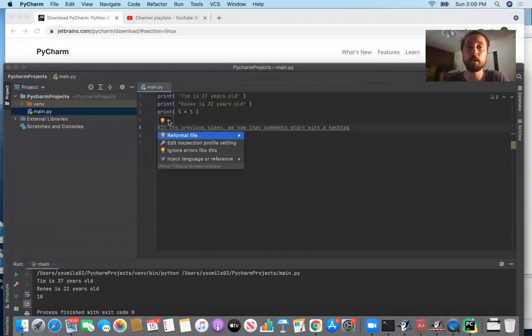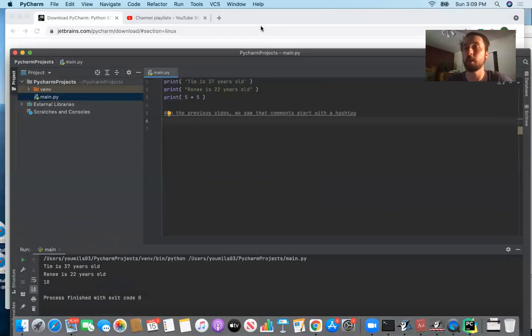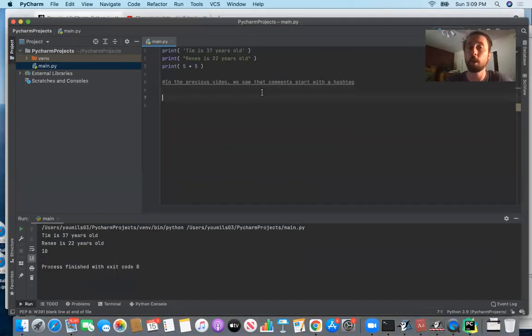And basically what option it'll give you is, if you don't want errors like that called out, if you don't want it to take issue with a missing space between a hashtag and the capital I, then you could go ahead and say ignore errors like this. So if you did that further down the code in subsequent versions, it wouldn't underline in gray. It would say, okay, this programmer doesn't care about that, so we're not going to take issue